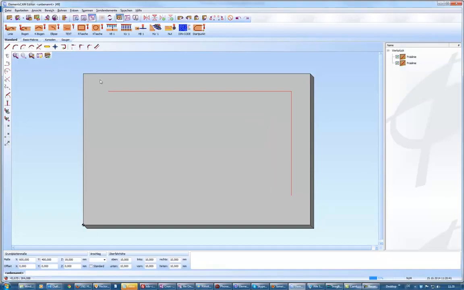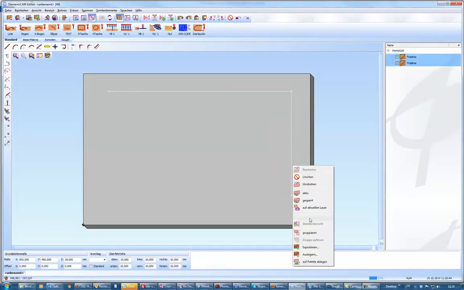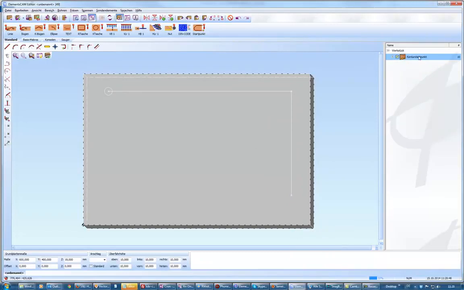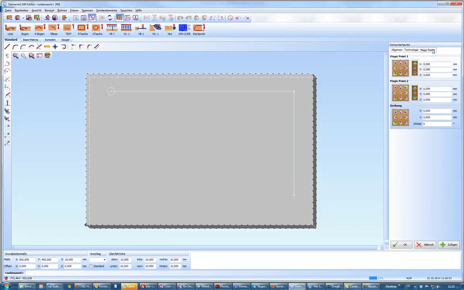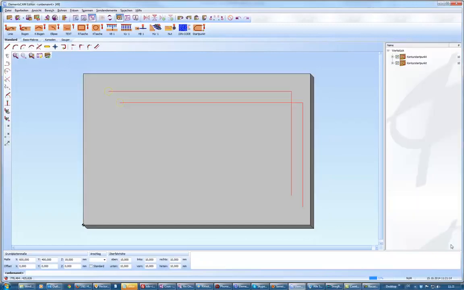Another possibility is I can group these two objects, and now I get a contour starting point. I double click this point, and with the magic points I can define as well a different starting point. So I have this result, for example.